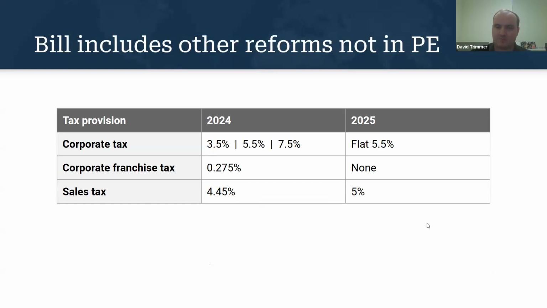While we modeled all the previous reforms, the bill also included other reforms that are not in Policy Engine that we want to make sure we acknowledge. The corporate tax rate, similar to the income tax rate, was graduated in 3 different brackets. It is now a flat 5.5%. They had a corporate franchise tax that was eliminated, and they also increased their sales tax from 4.45% to 5%. Again, we did not model these in our microsimulation, but these are important to note.